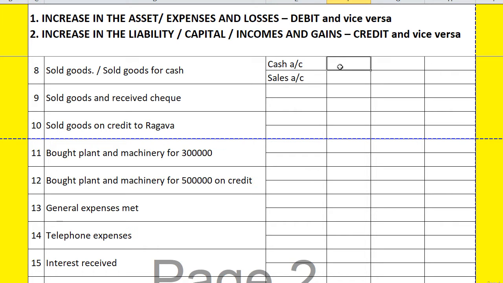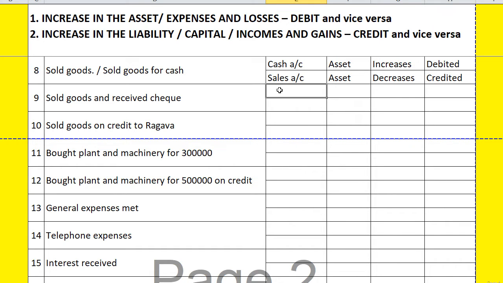Cash is an asset. Sales, that means goods, is also an asset. When we sell goods, we get cash, so automatically the cash balance increases. When we sell goods, our goods are going out, that is, they decrease. So when there is an increase in an asset, it is to be debited. That's the rule. When there is a decrease in an asset, it is to be credited. That is the rule.